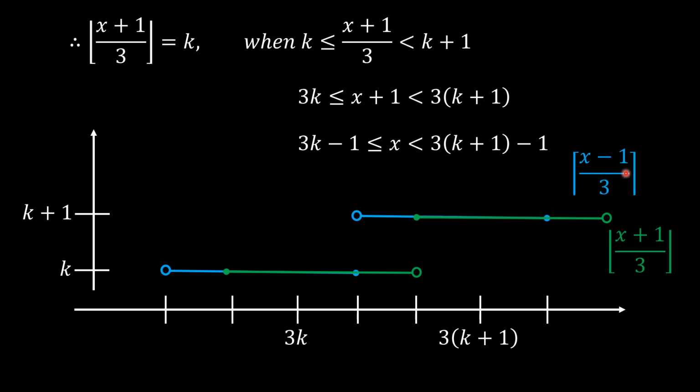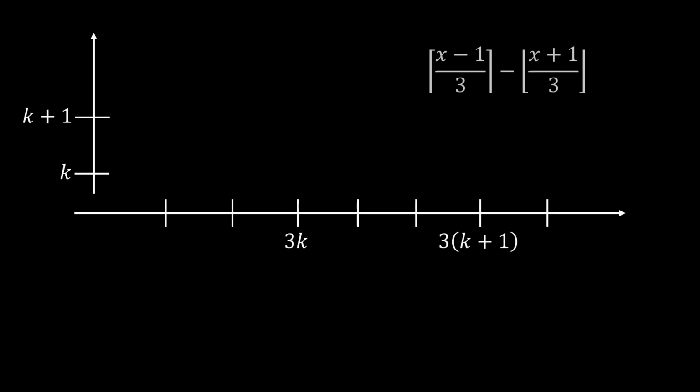But now you see we are looking for the difference, right? We are looking for the difference between these two functions. The difference only happens in this point here, this domain. That is 3k plus 1 to 3 times k plus 1 minus 1. So in this interval is when the blue minus green becomes 1. So blue minus green equals to 1. Right? So in this region here is when this function becomes 1.